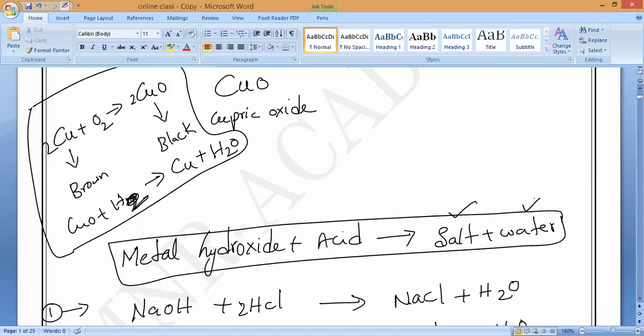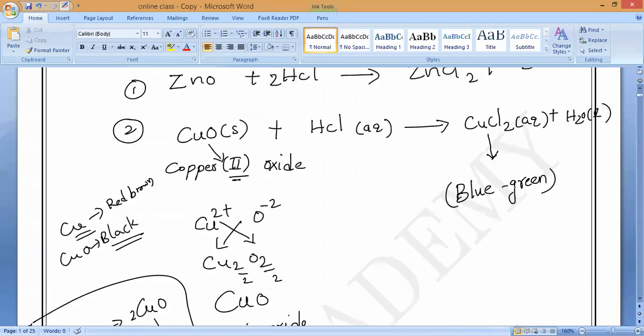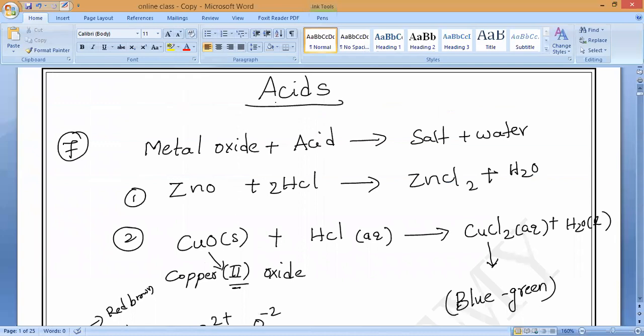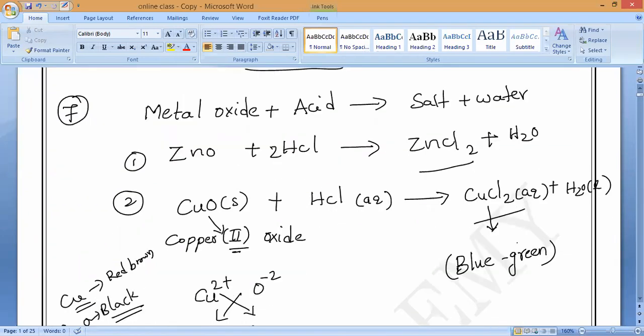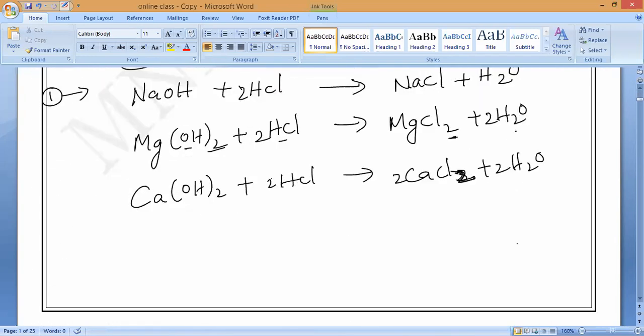Salt means not only NaCl. Please kindly remember, what is salt? It is something like zinc chloride, copper chloride, calcium chloride or magnesium chloride. These are all called salts. Do you understand?